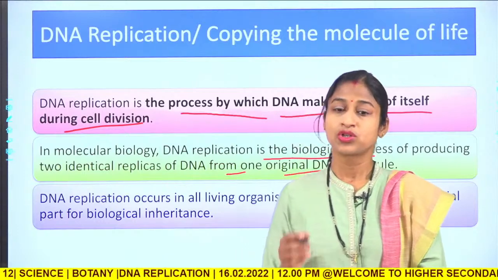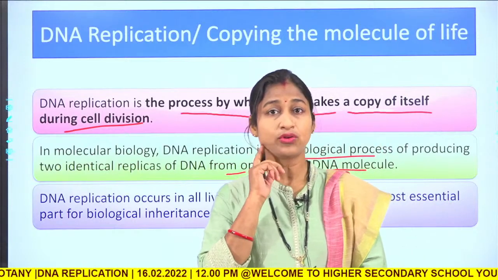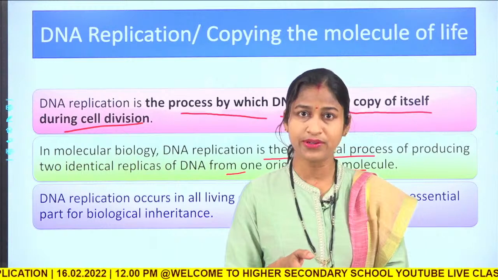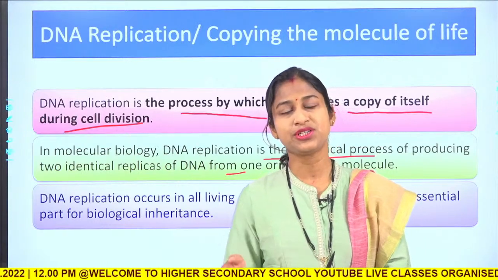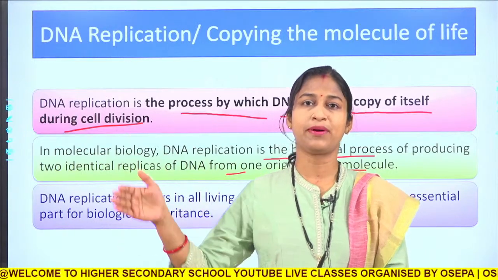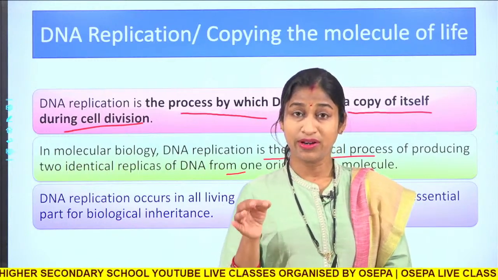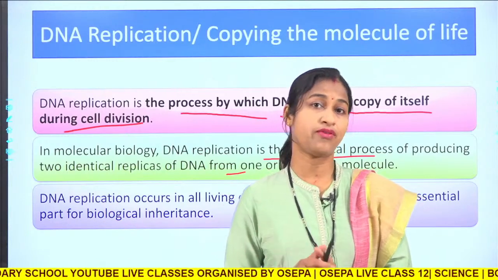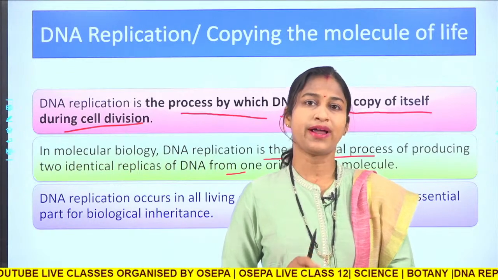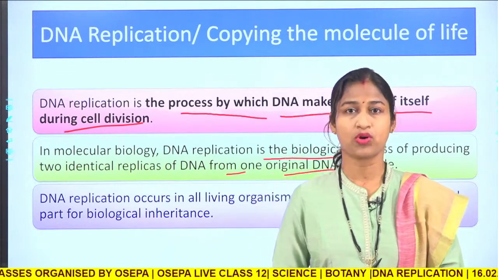So, if the DNA content were not doubled before the division, then in each cell division it would be reduced to half and half and half, which would lead to non-survival. That is why DNA replication is very important.